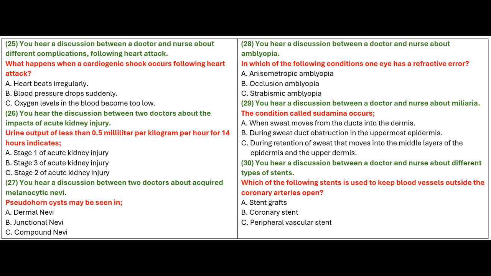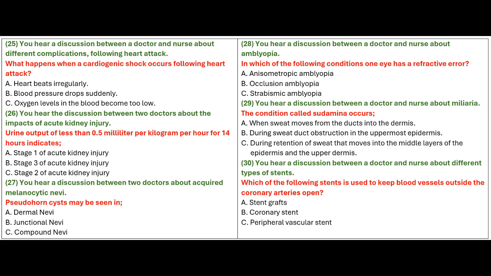What are the impacts of acute kidney injury, doctor? Acute kidney injury is a common and severe complication of surgery, especially cardiac surgery. Often, the complication is associated with higher rates of morbidity, mortality, and cardiovascular events, longer hospital length of stay, and higher cost. During stage 1, there will be an increase in serum creatinine of 1.5 to 1.9 times baseline, an absolute increase of at least 0.3 milligrams per deciliter, or urine output of less than 0.5 milliliters per kilogram per hour for 6 to 12 hours.